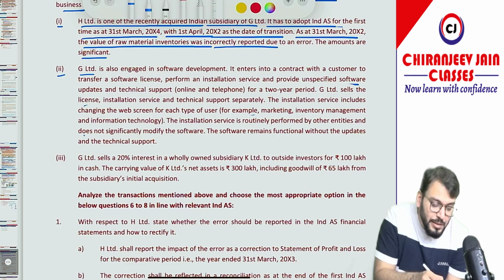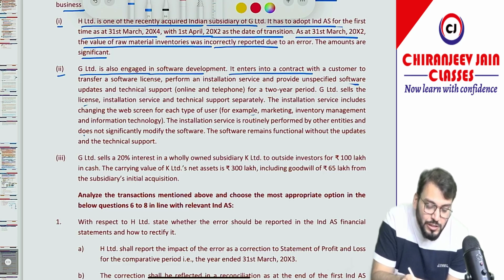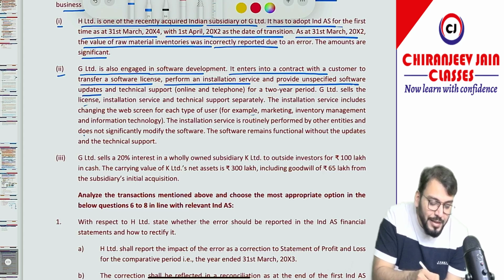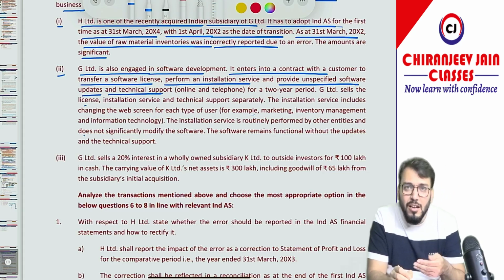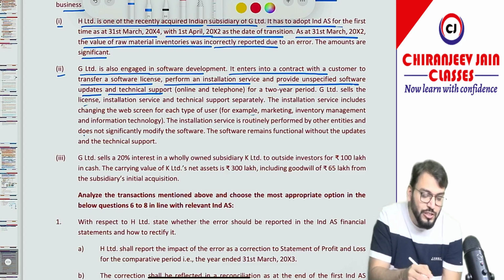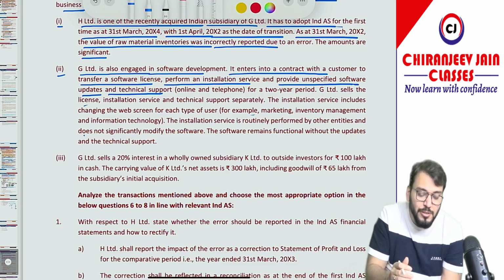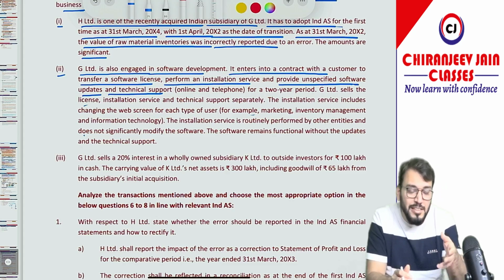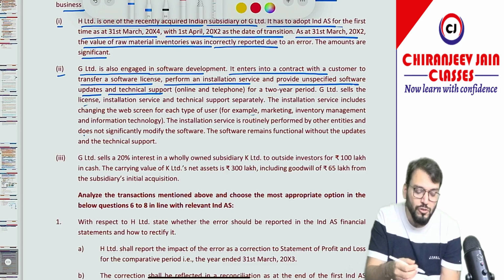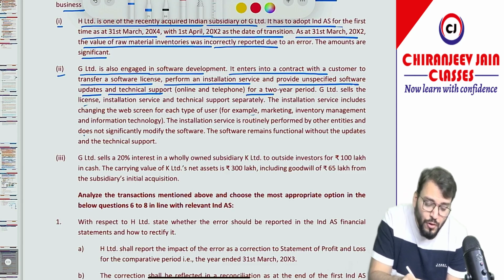Point number 2. G Limited is also engaged in software development. It enters into a contract with a customer to transfer a software license, perform installation services, and provide unspecified software updates and technical support. So you can see there are actually 4 types of goods or services: the sale of the software license, the installation service, the unspecified software updates, and technical support, online and by telephone, for a 2-year period.